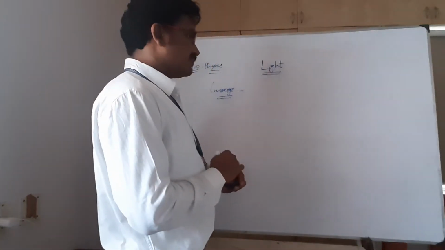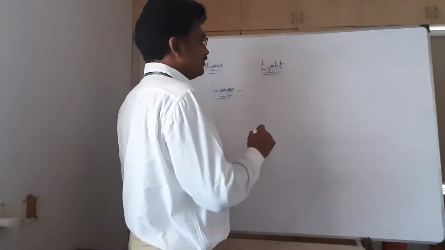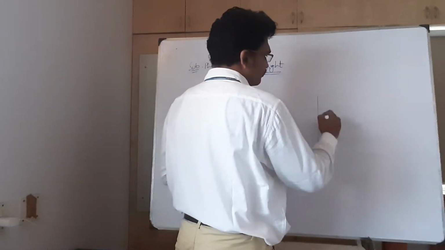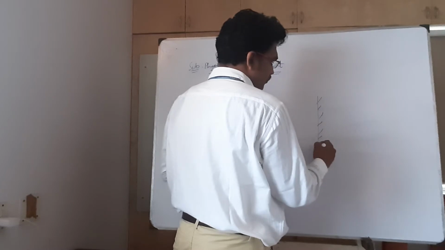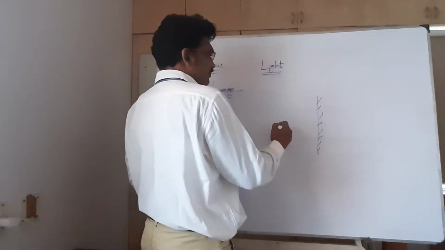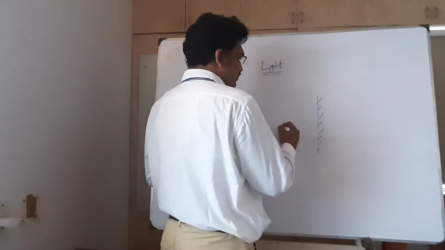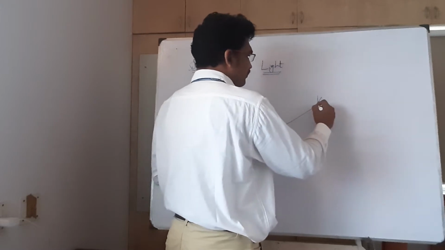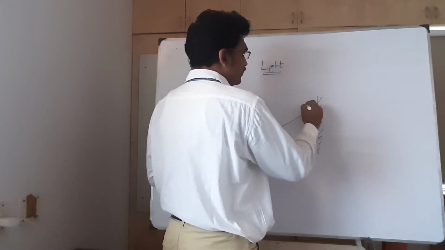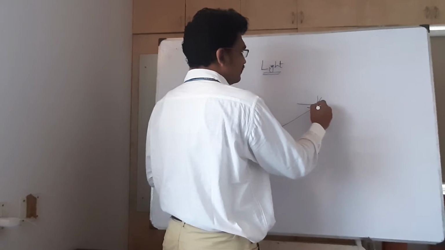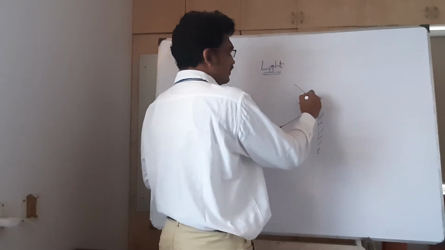So we have discussed that, when we have a plane mirror, this is a mirror, and this is an object. When I draw an incident ray, this is the normal, this is the angle of incidence, and then there will be the reflected ray.